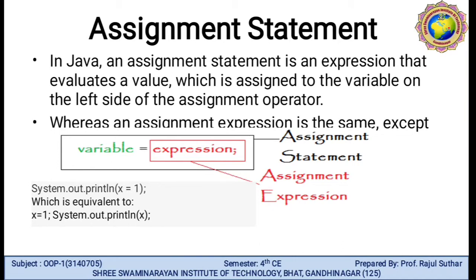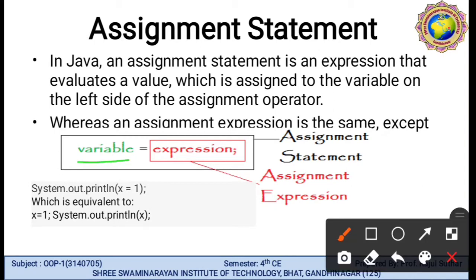An assignment is the same as variable equal to expression. So here the name of the variable is used and here an expression is used. That is called the assignment statement, or here the expression is called the assignment expression.